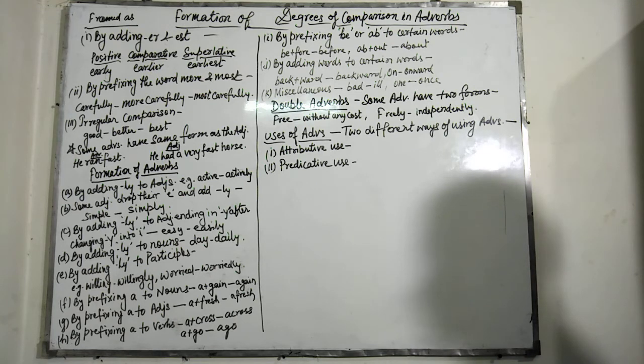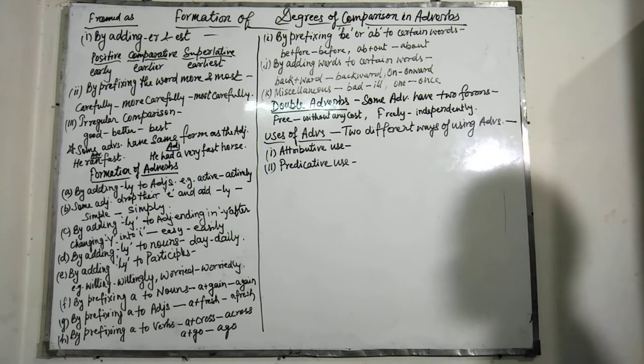To be well acquainted with these uses of adverbs, we have to go through them properly and thoroughly, and we have to learn them. There is no shortcut way that I would be able to provide you.